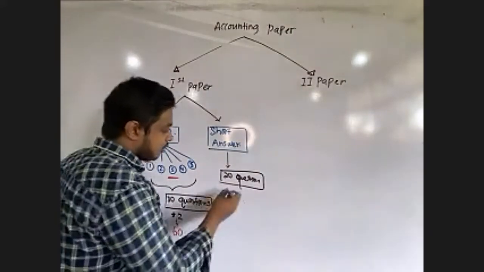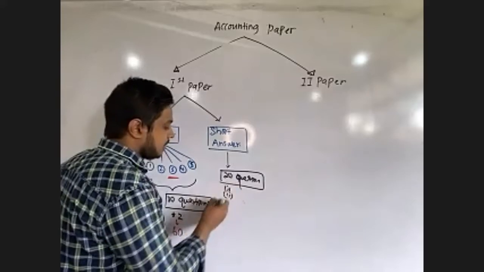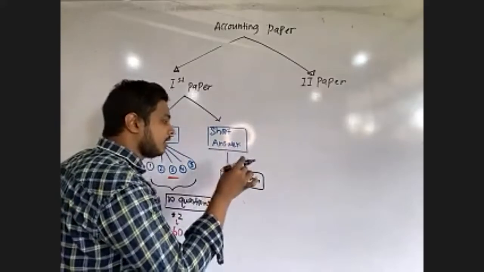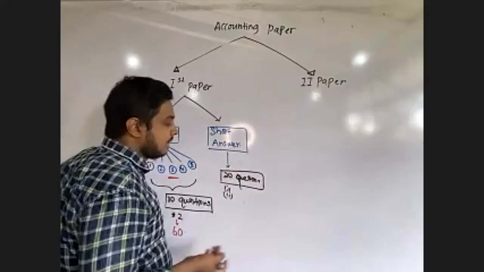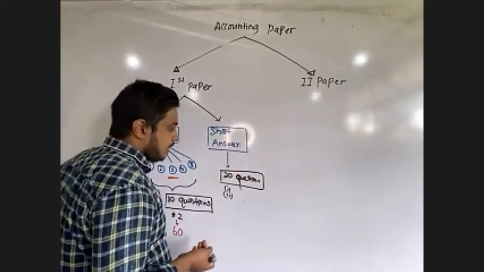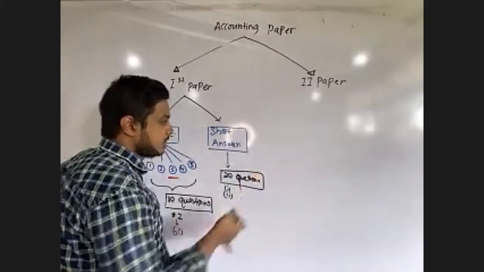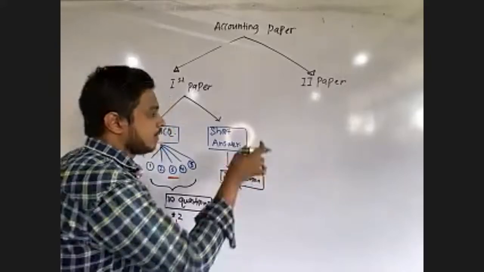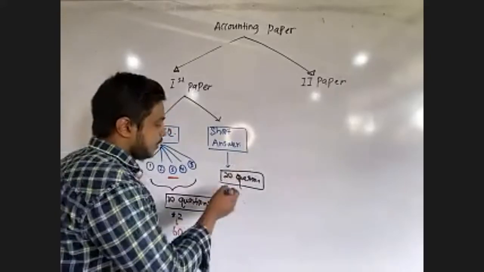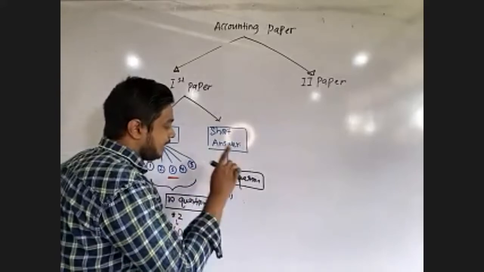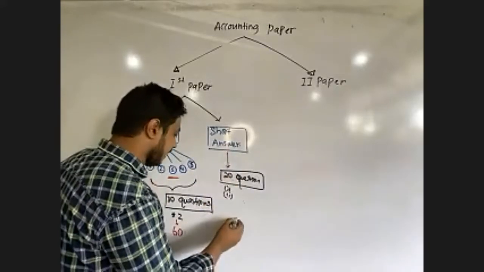Sometimes you will get Roman numbers, right? That means in one particular question there are 2 parts, or there may be 4 parts. We don't know. You will have to write down the definition of something, or you have to write down some characteristics. Whatever the thing, you have to answer. For each question you will receive again 2 marks.